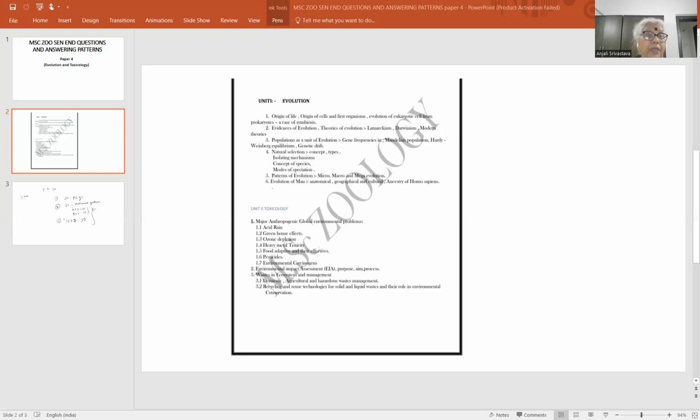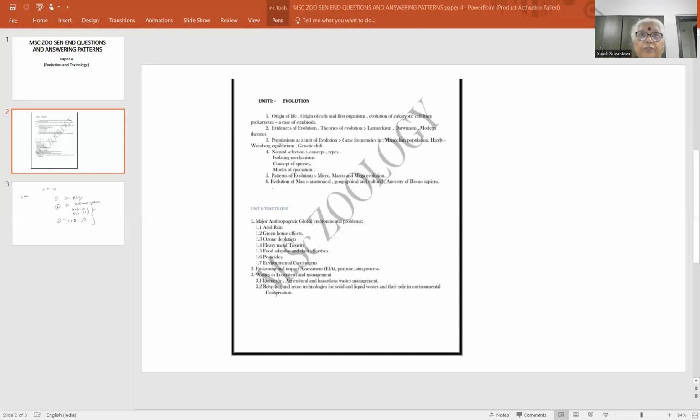ये इस पर full question भी आ सकता है और इस पर short में mentioning in a graphic way explain करने के लिए part of question भी आ सकता है. Hardy-Weinberg principle of equilibrium पे equation and analysis, अलग अलग equation के बारे में, analysis के बारे में अलग अलग short questions भी आ सकते हैं. Then is gene frequency, then Mendelian population, types of evolution, micro, macro and mega evolution. तीनों में से कोई एक आ सकता है. Full question हो तभी full, तीनों को तो short question में नहीं ही आना चाहिए.